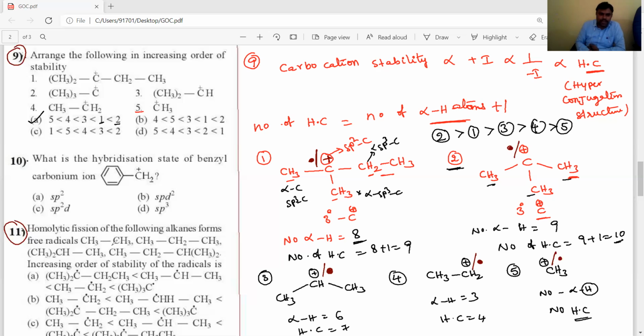In that, homolytic fission of the given alkanes forms different types of carbon free radicals, and we have to explain the stability orders. See, on this carbon free radical, one side an ethyl group is there, another side 2 methyls are present. And another free radical is the tertiary butyl free radical they gave, another a secondary free radical, and an ethyl free radical and methyl free radical they gave.